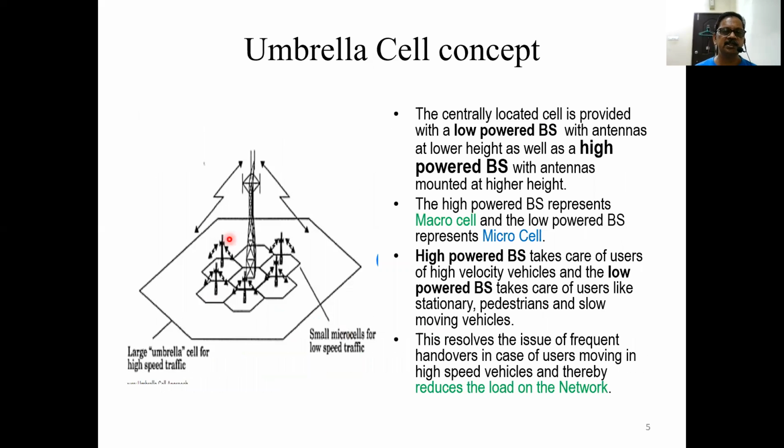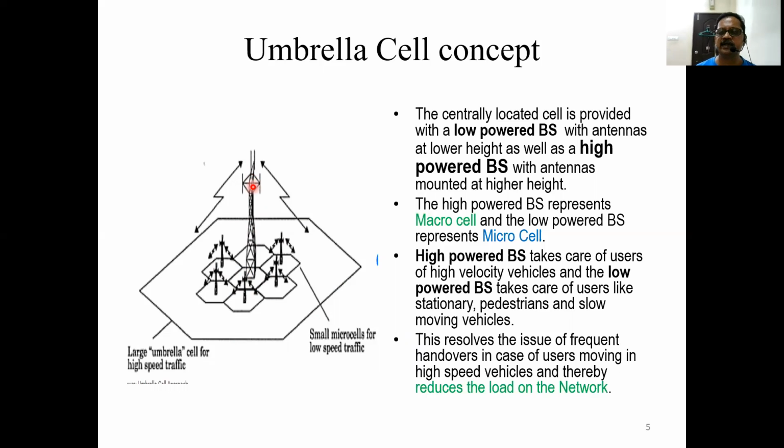Now here you see all are micro cells, small cells with small antennas. For easy understanding, let us assume they are all transmitting at 20 or 25 meter height at 20 or 25 watts. Let us assume this is the central cell for this area. Here you are having another base station with an antenna height of say 40 meter.